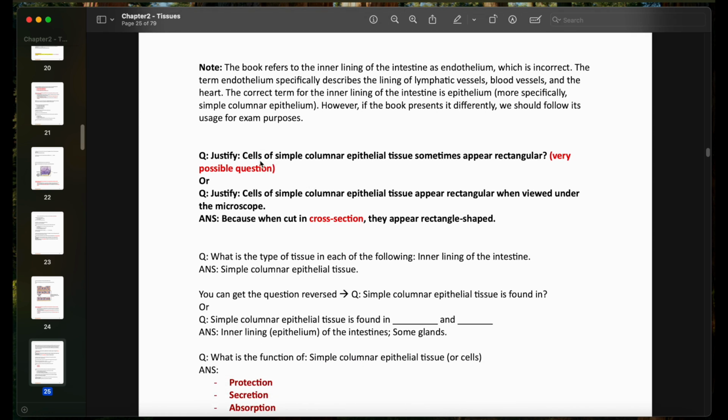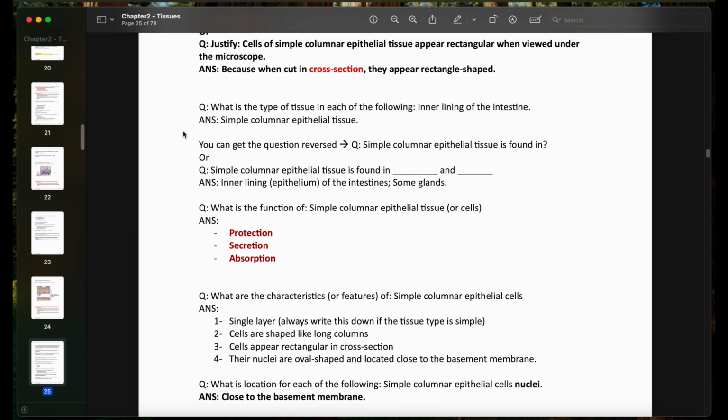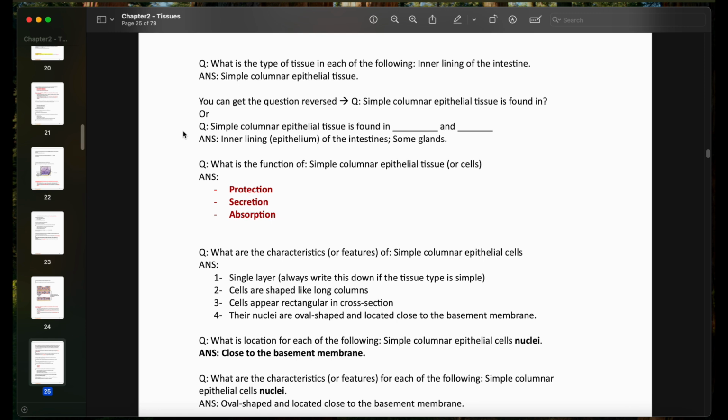Question: justify why cells of simple columnar epithelial tissue appear rectangular when viewed under the microscope. The answer is because when cut in cross-section, they appear rectangle shaped. Question: what is the type of tissue for the inner lining of the intestine? Of course, it's the simple columnar epithelial tissue.